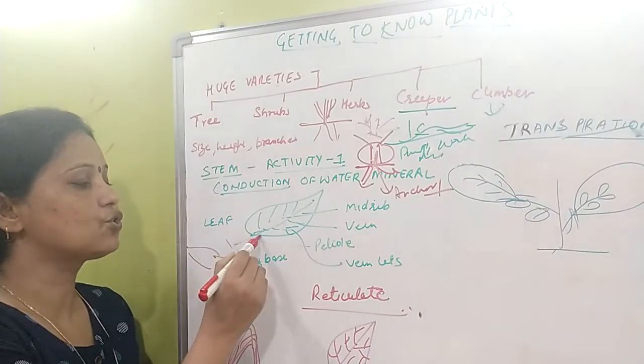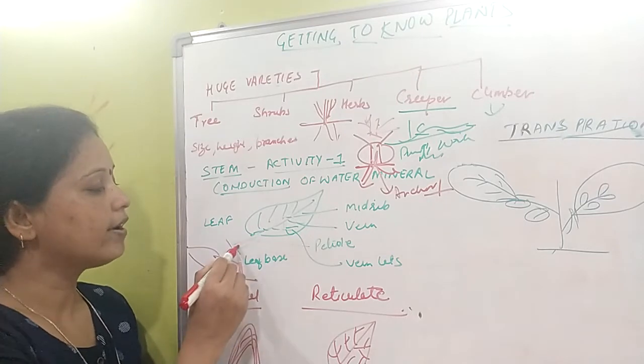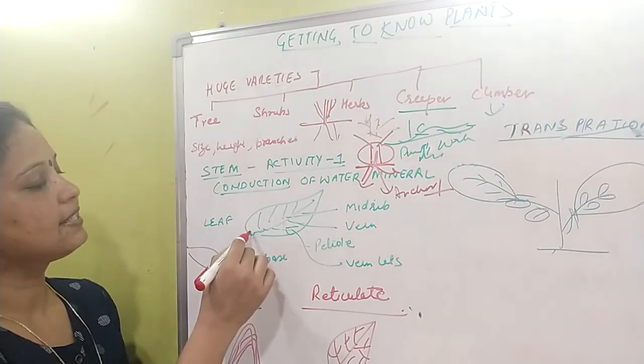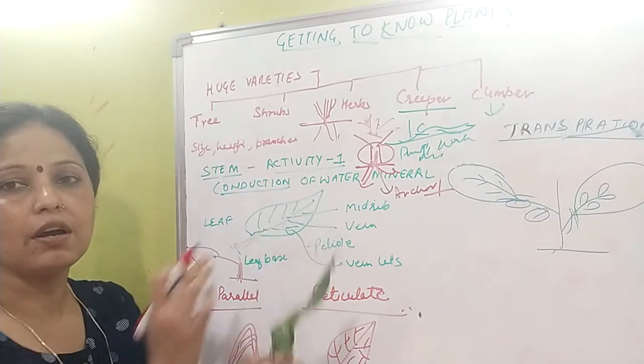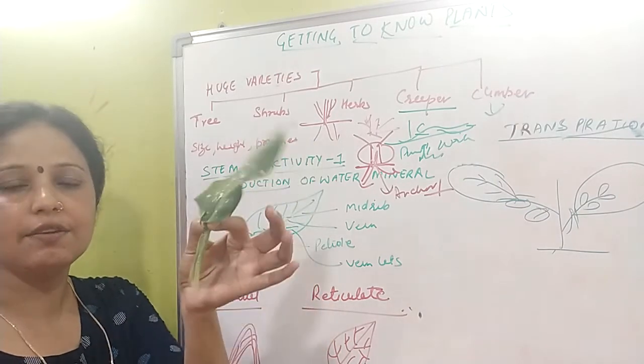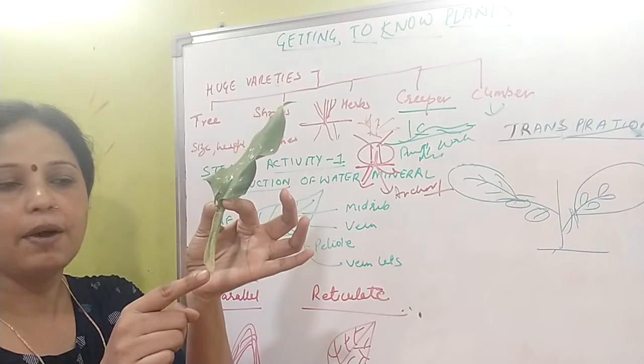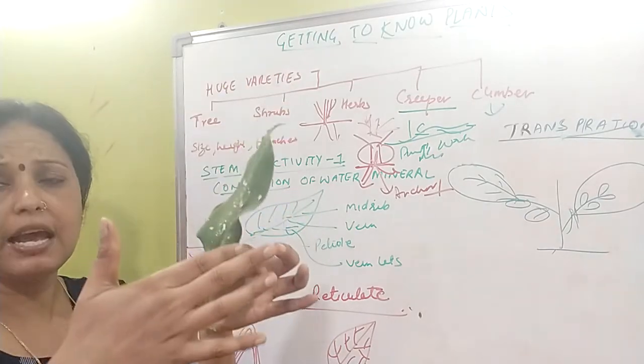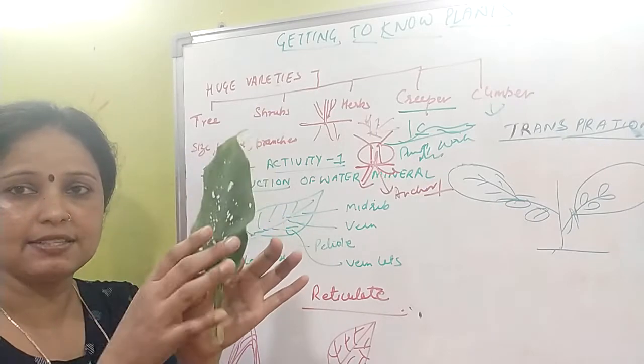This is the leaf stalk, which in technical terms is known as the petiole. So this is the petiole, this is the leaf base, and this part is known as the lamina. Practically, when we see it, this is the petiole part, and where it is connected with the stem, this is the leaf base, and this is the lamina. This broader green part is the lamina.